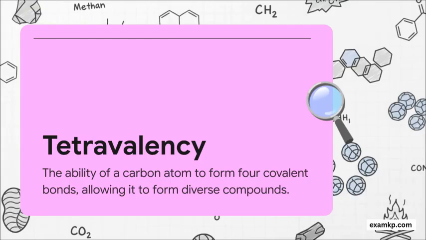First up is this big word, tetravalency. Don't let it scare you. Let's break it down. Tetra means 4. Valency is just about its ability to form bonds. So tetravalency simply means that every single carbon atom can form 4 strong covalent bonds. Think of it like it has 4 hands ready to grab onto other atoms. It's like the ultimate connector, a Lego block with 4 connection points, letting it build these massive, complex structures. This is the first secret to its power.